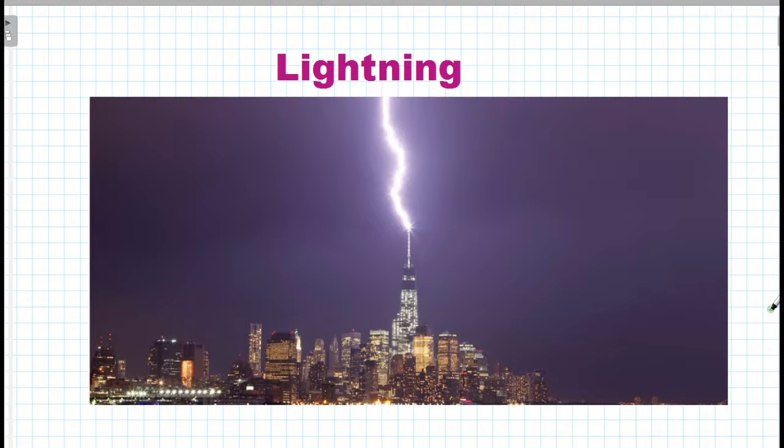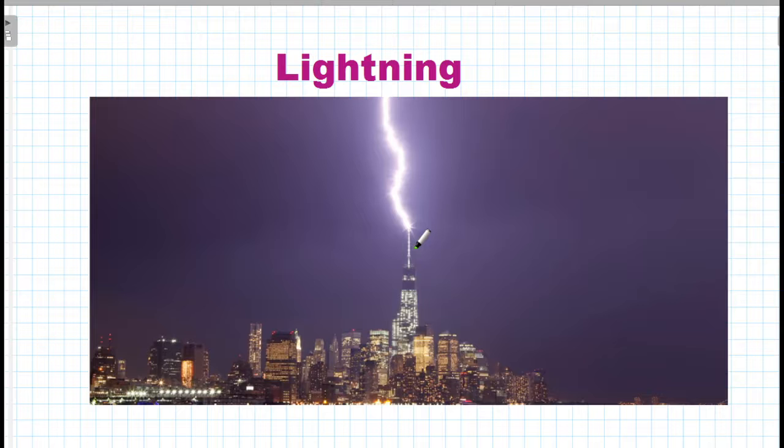Lightning. Lightning is an atmospheric discharge of electrostatic charge that typically occurs during thunderstorms. Lightning can carry electric current of up to 30,000 amps. This large current can be dangerous, as electrostatic charges are discharged to the nearest or sharpest object on the ground. This is why buildings have lightning conductors